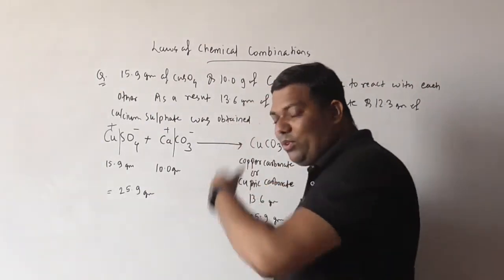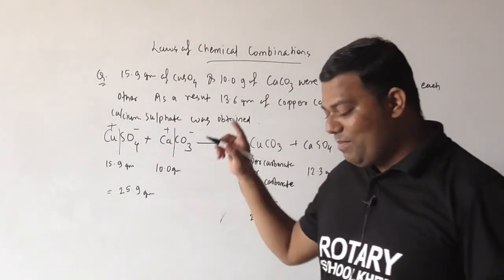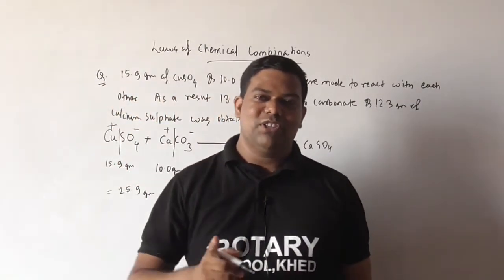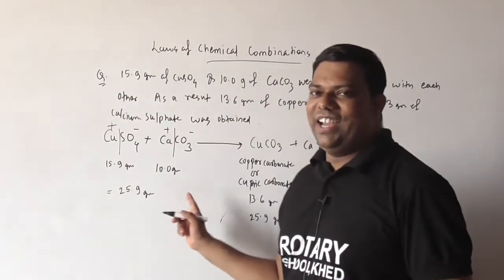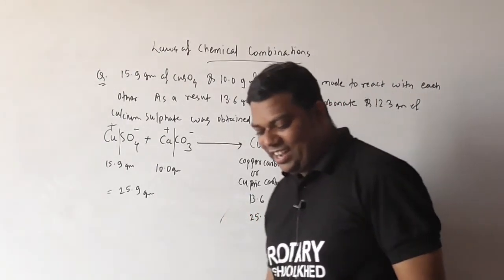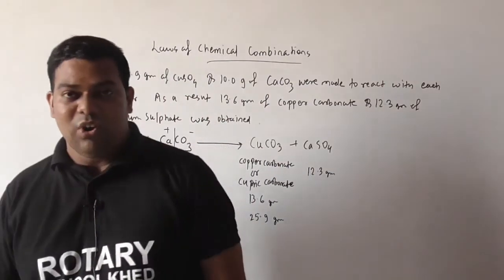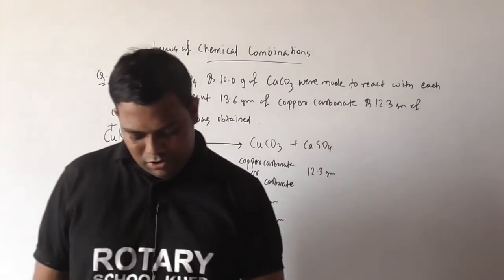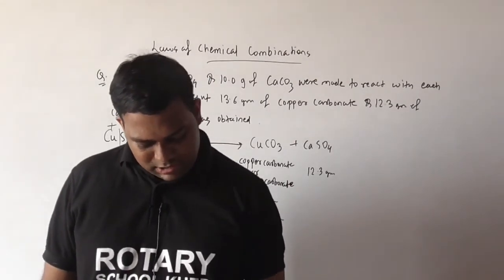Means here the mass of the product. Sorry, the mass of the reactant. The total mass of reactant is equal to the total mass of product. Then you will get it easily here. I hope you understood this first example of our law of conservation of mass. Okay.